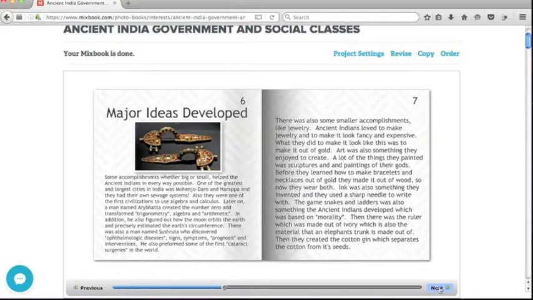In addition, Aryabhata also figured out how the moon orbits the Earth and precisely estimated the Earth's circumference. There was also a man named Sushruta, who discovered ophthalmologic diseases, signs, symptoms, prognosis, and interventions. He also performed some of the first cataract surgeries in the world. There were also some smaller accomplishments, like jewelry. Ancient Indians loved to make jewelry and make it look fancy and expensive. To do this, they made it out of gold.